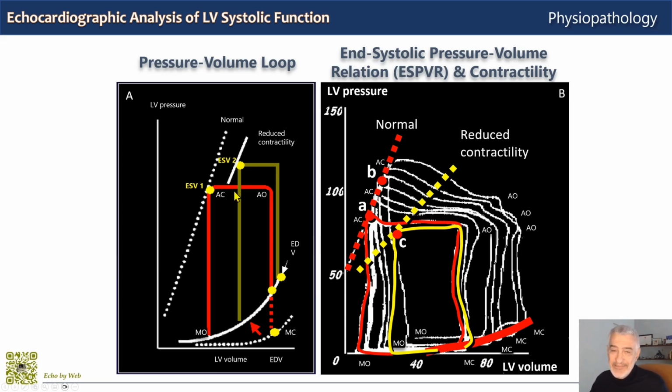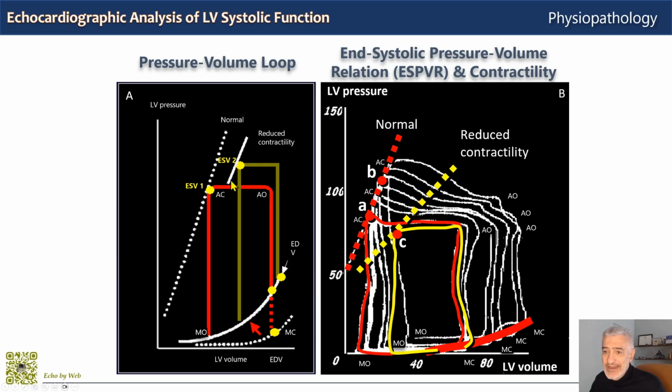The position on the Cartesian plane defines contractility. So about contractility, I mentioned single points, the end-systolic volume 2 and the end-systolic volume 1, the yellow dots, and I also talked about lines. So is it possible to define contractility just by defining a single point on this Cartesian pressure volume plane? Unfortunately not. It's not this simple, even with invasive measurements.